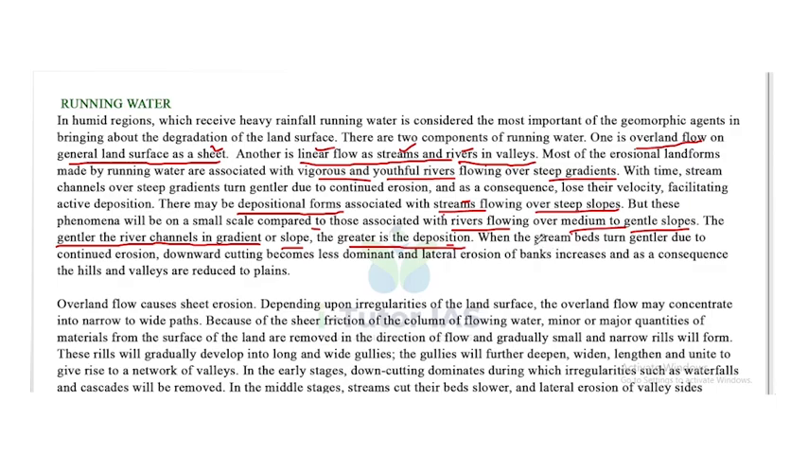When the stream beds turn gentler due to continued erosion, downward cutting becomes less dominant and lateral erosion of banks increases, and as a consequence the hills and valleys are reduced to plains.